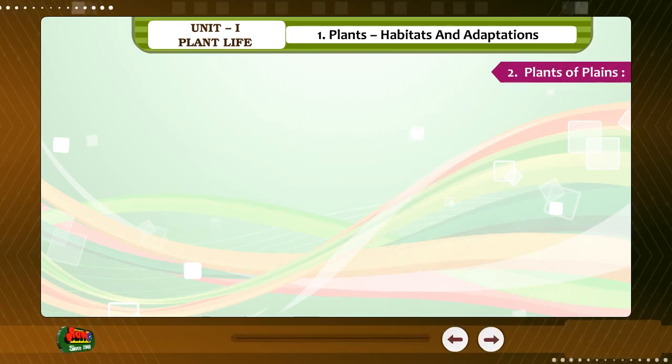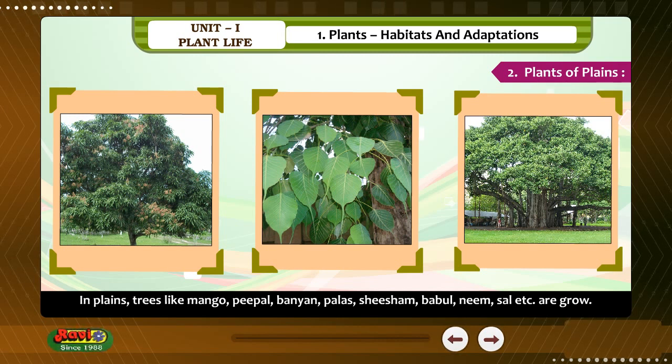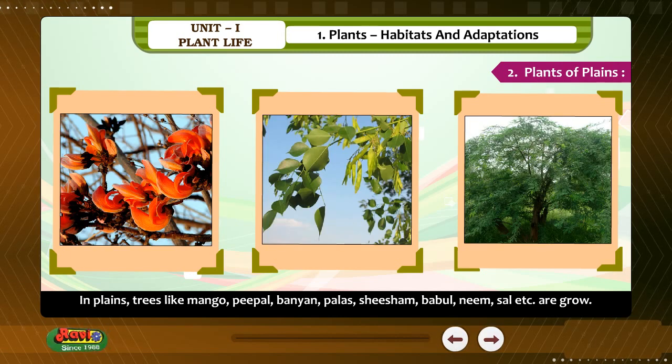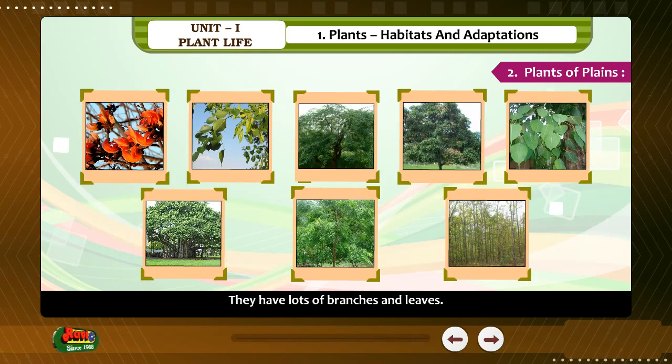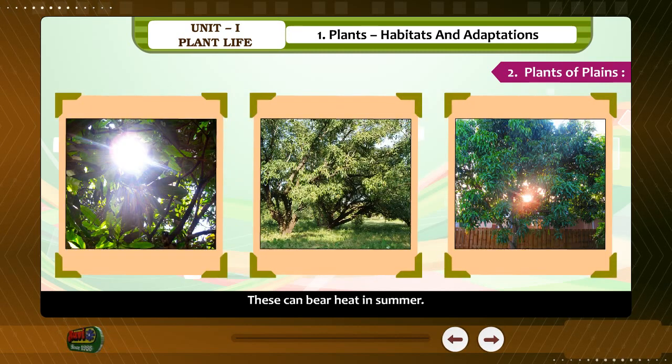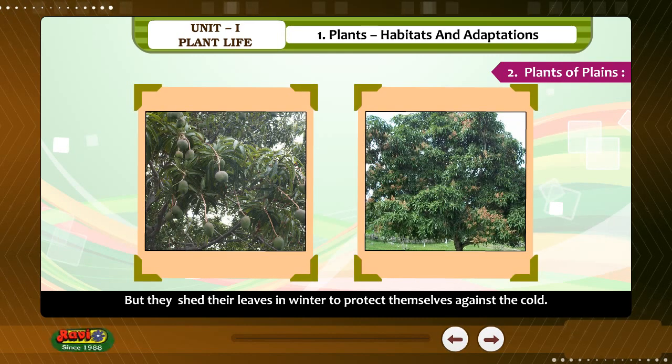Two. Plants of plains. In plains, trees like mango, peepal, banyan, palas, sesame, babul, neem, sal, etc. grow. They have lots of branches and leaves. These can bear heat in summer, but they shed their leaves in winter to protect themselves against the cold.